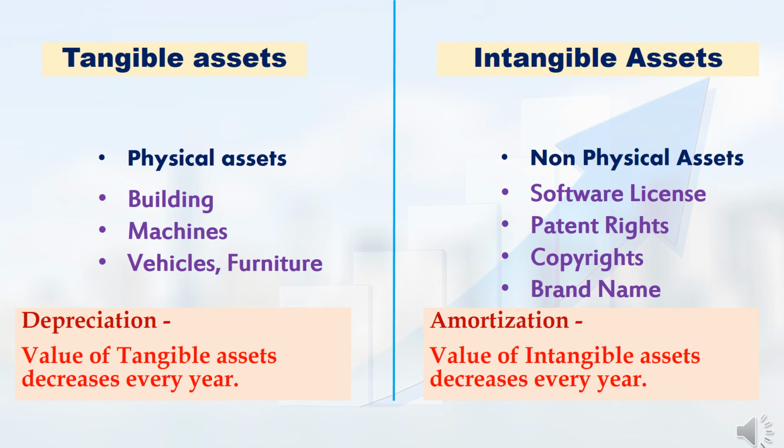Every year, the value of tangible assets will depreciate. That is nothing but depreciation. Similarly, the value of intangible assets also decreases year by year. That is known as amortization.